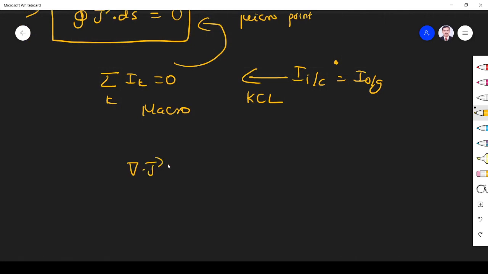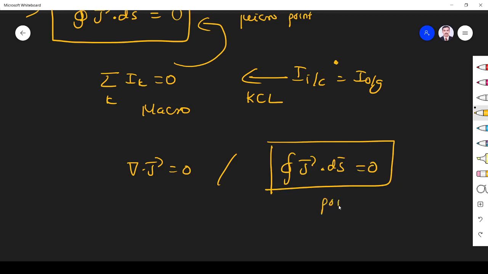Del dot J is equal to 0 and ∮J dot dS is equal to 0. This is the point form of KCL. The integration of current density over a closed surface is 0. That's what KCL is talking about, right? So it is called the point form of Kirchhoff's current law.